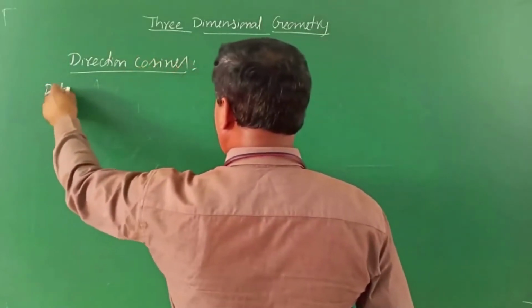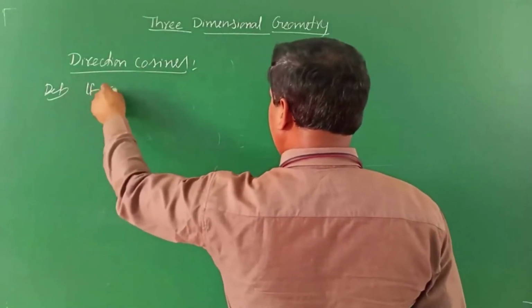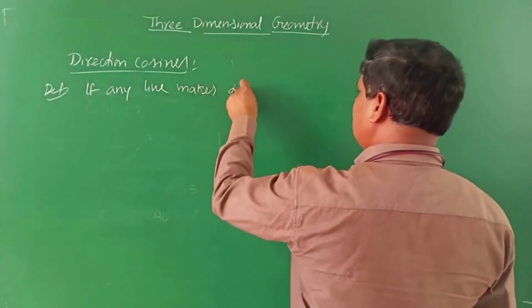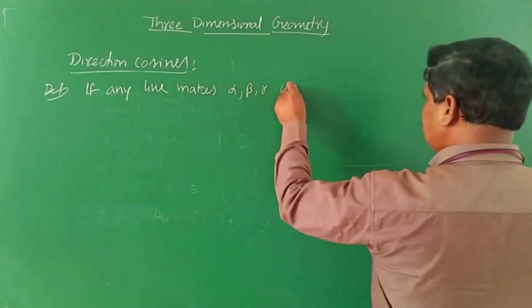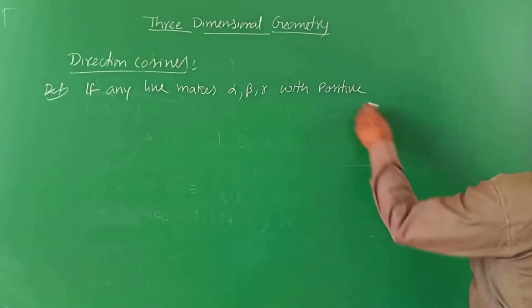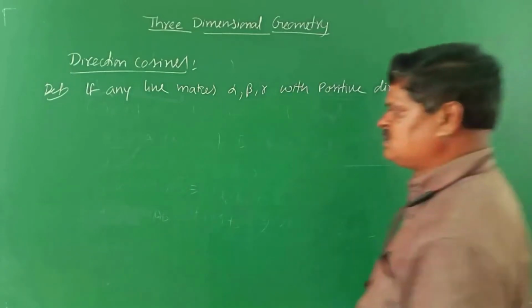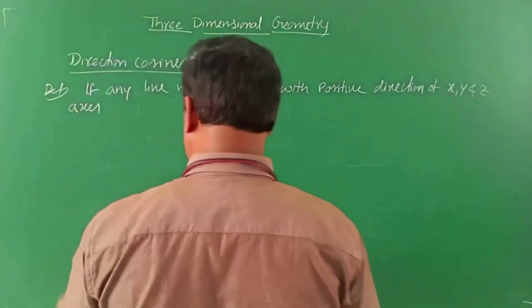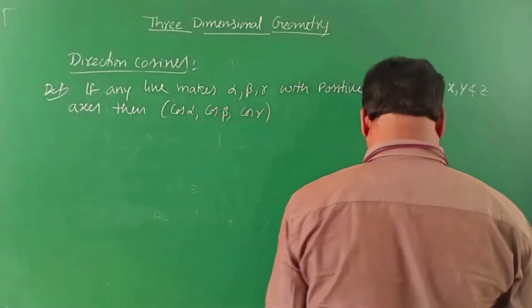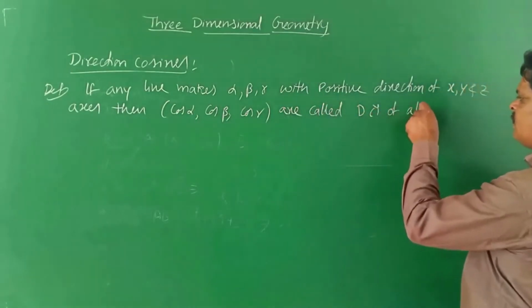First of all, write down the definition. What is meant by direction cosines? Or you write the definition: if any line makes alpha, beta, gamma with the positive direction of the x, y, z axes, then cos alpha, cos beta, cos gamma are called DCs of a line.